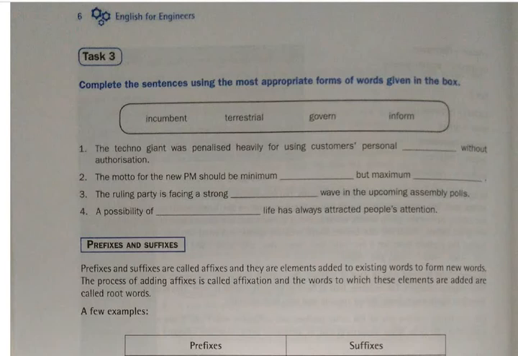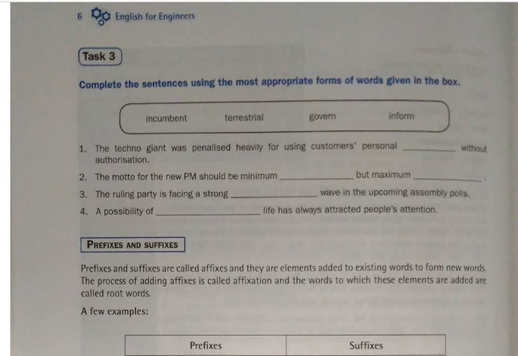So how do you correct it? How do you write it? Now the first one here is: The techno giant was penalized heavily for using customers' personal dash without authorization. Personal information. So inform is given there in the box. You add the suffix and you make it information.